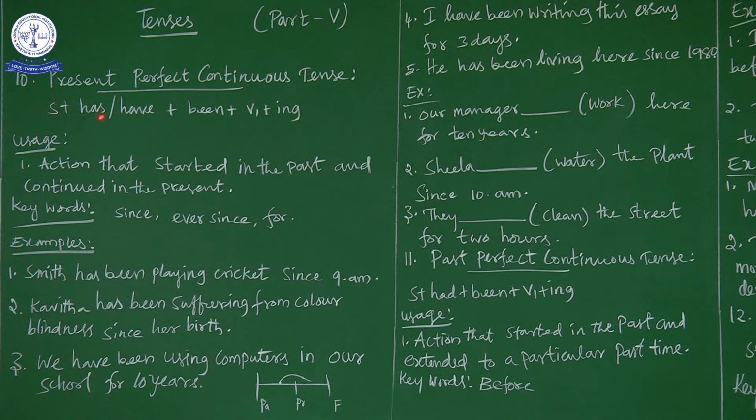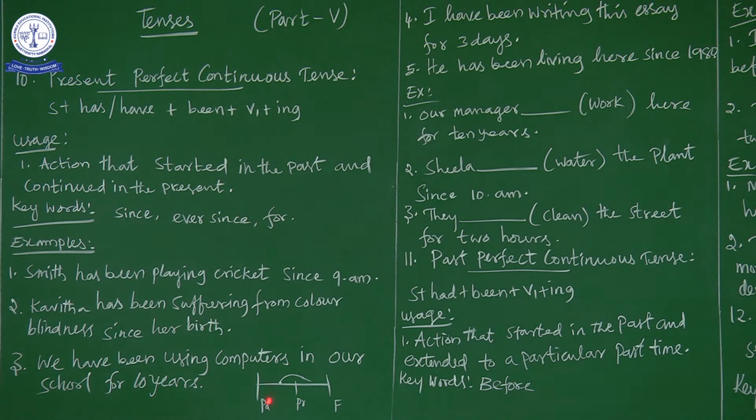Subject plus has or have plus been plus verb plus ing. And what is the usage? The usage is an action that started in the past and continued in the present. We will see that in an elaborate manner. And what are the keywords? Keywords are since, ever since, for.